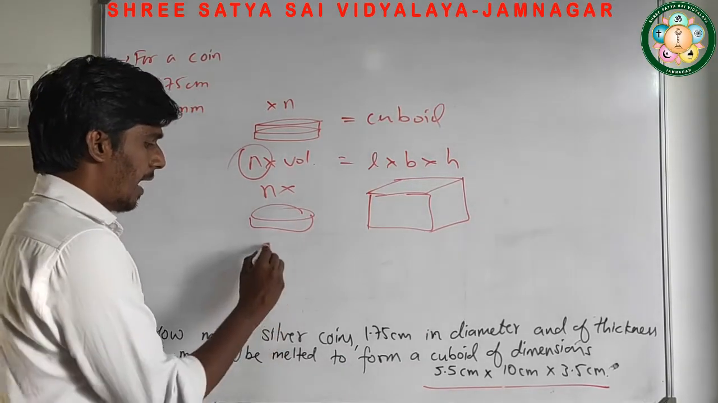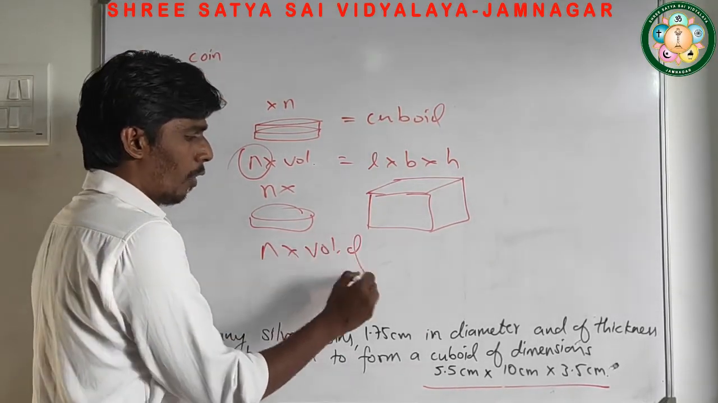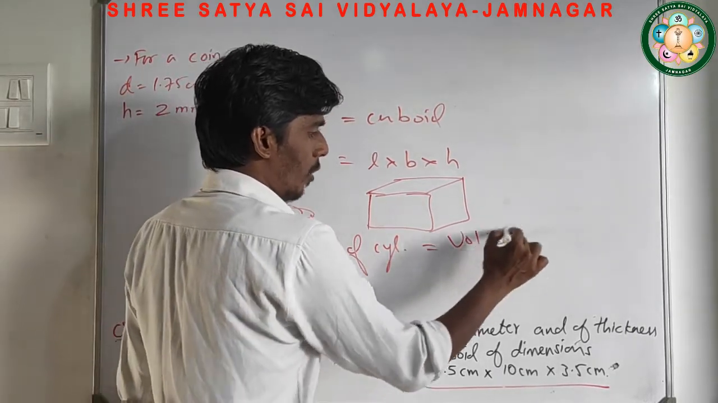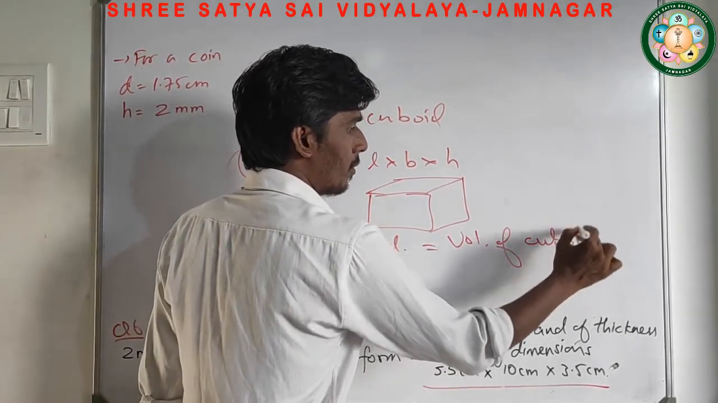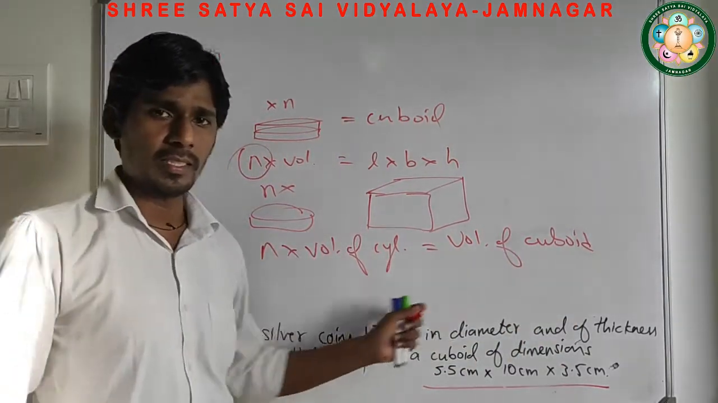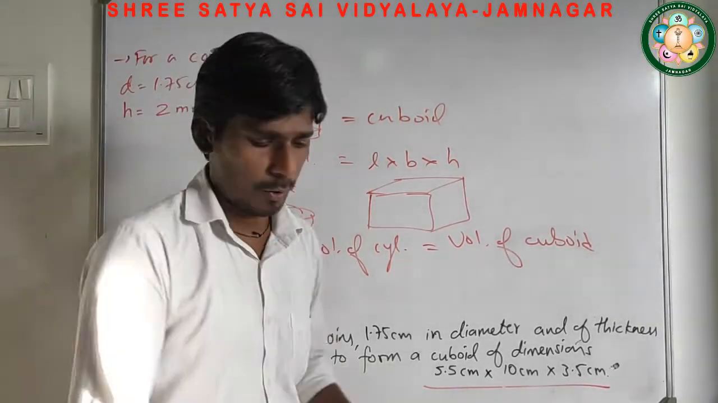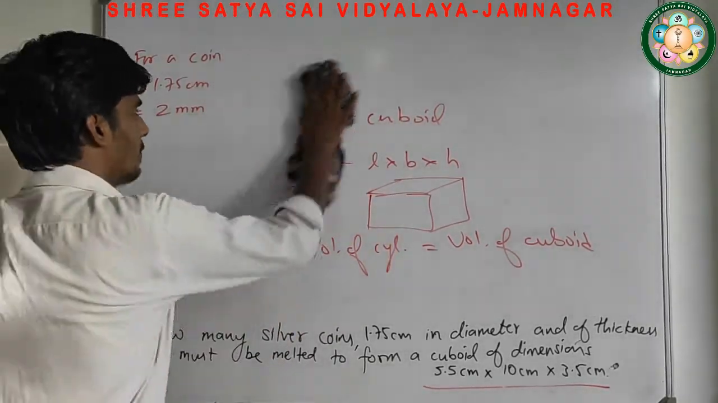So it will be what? n into volume of cylindrical coin equals to volume of cuboid. So by using this relation, it is possible to find what? Number of coins. But before that, we have to convert one more thing.